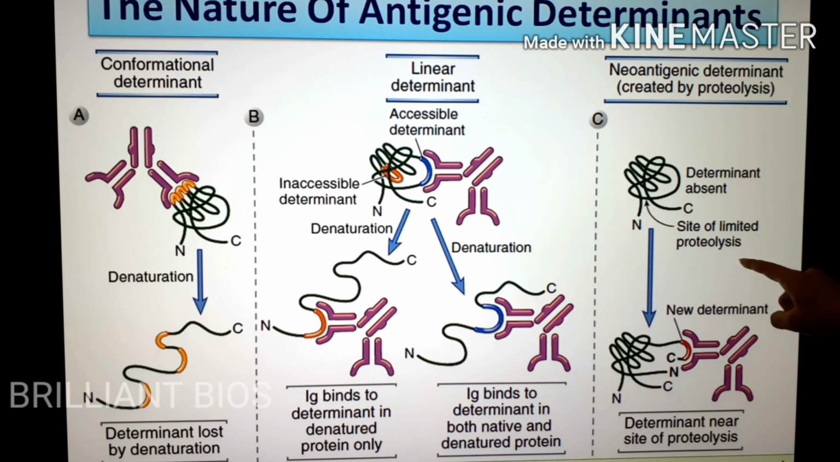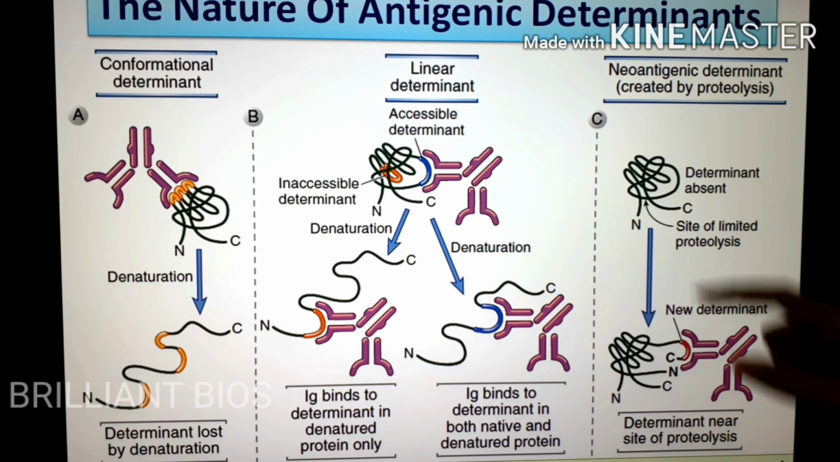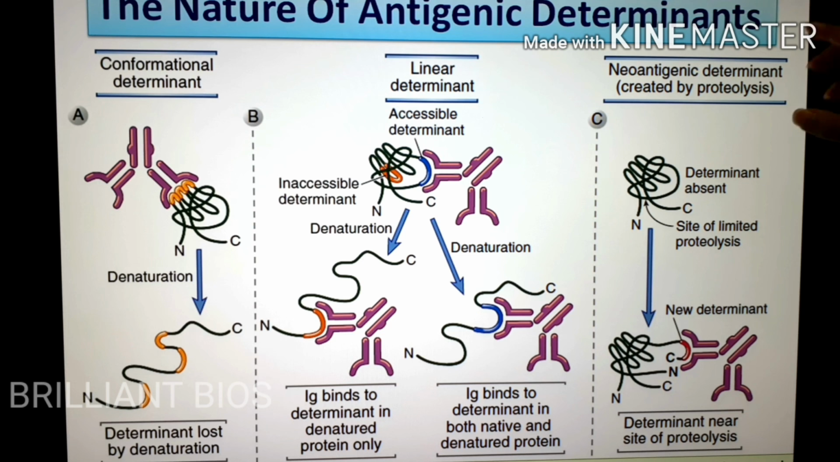It can be proteolysis, or the protein may be subjected to modifications like glycosylation, phosphorylation, ubiquitination, acetylation, and also proteolysis. Glycosylation means addition of sugar. All these modifications, by altering the structure of the protein, can produce a new epitope or neoantigens. So this is all about the nature of antigenic determinants or epitopes.